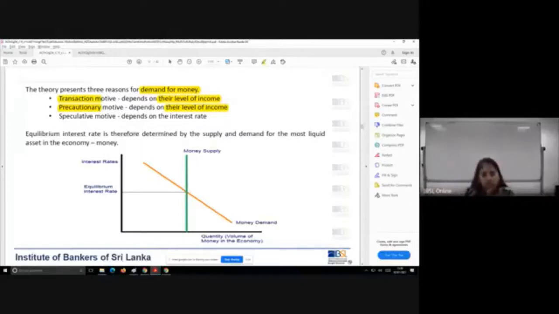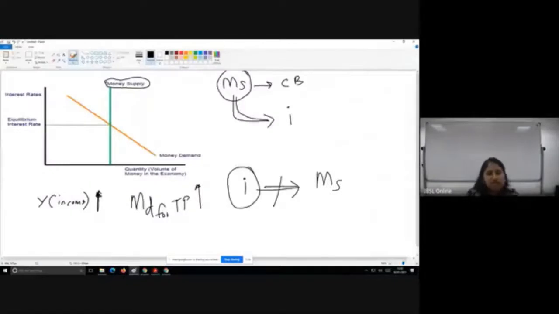So the speculative motive depends on the interest rate. If the interest rate is increasing, the money demanded for speculative purposes is going to decline. That's going to be an inverse relationship. All the others had a proportionate relationship. When income increases, money demand for the transaction motive increases. Money demand for the precautionary motive also increases.